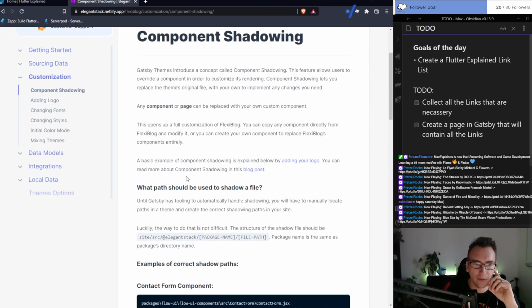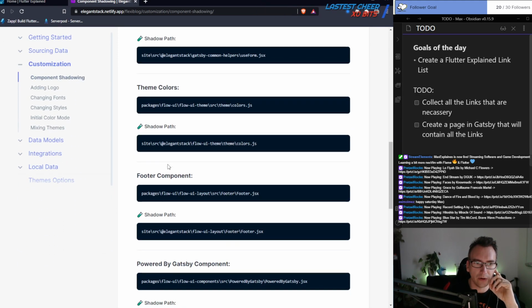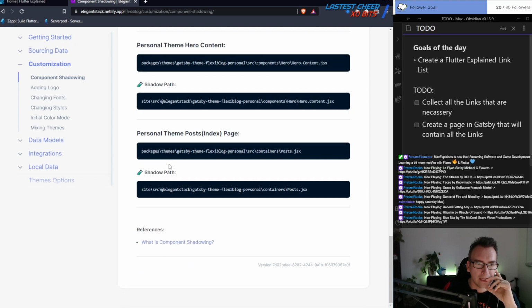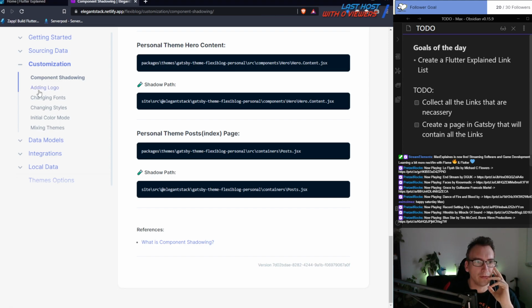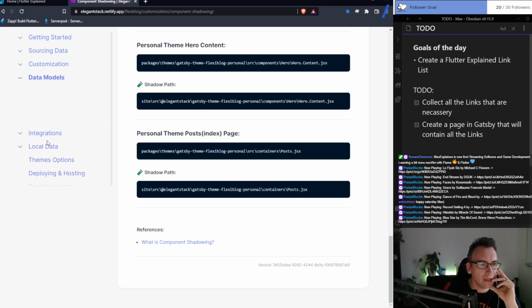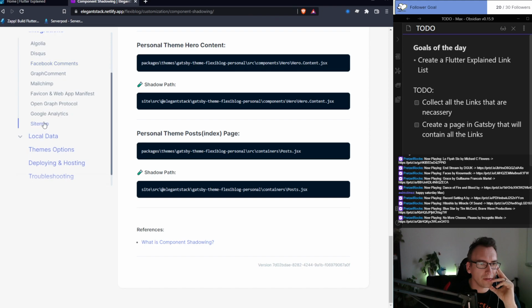Component shadowing is more using components that are already there. Personal theme post. The music is a tad bit too aggressive. Let's see if we get that a bit. Let's make it chill. So let's hope that they have an own idea of that, but I don't think so.